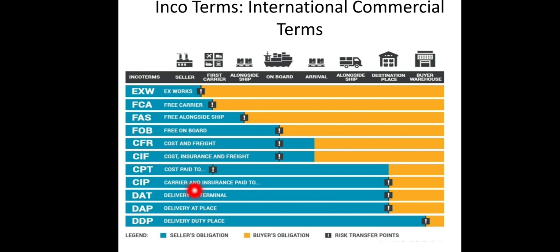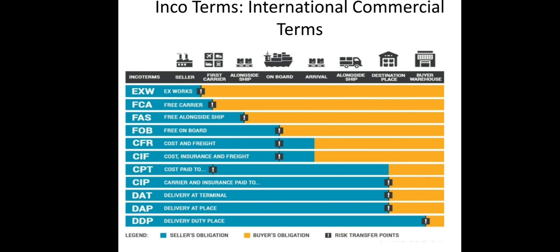Now delivered at terminal means it is the same as the carrier and insurance paid to. All the cost of transportation and the risk is borne by the seller till the goods reach the destined place or the place where the importer has said. Now delivery at place, this is also the same. Delivery duty paid means till the importer's warehouse, the exporter is responsible for bearing the cost as well as the risk.